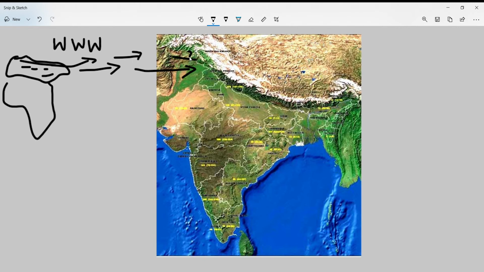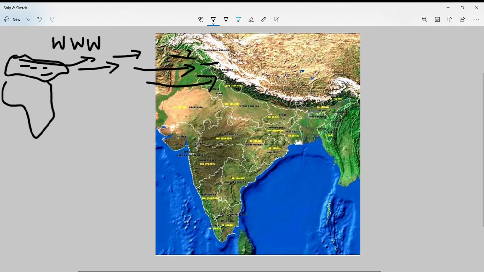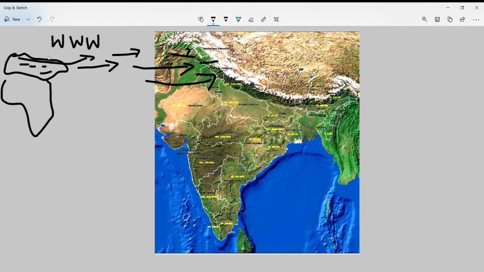So in winter season, we get winds coming from western side, which brings the moisture from this area. You can say that the atmosphere over this area has clouds, and these clouds are pushed and brought towards Indian subcontinent in winter season. So from western side in winter season, western part of India gets rainfall, which is important for wheat crop. One more W, which is important for wheat crop.